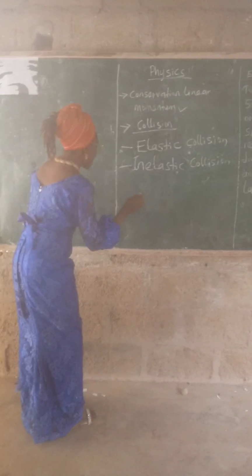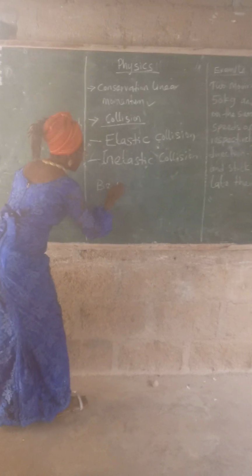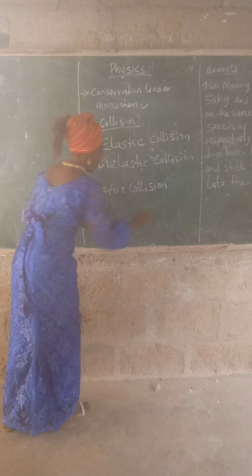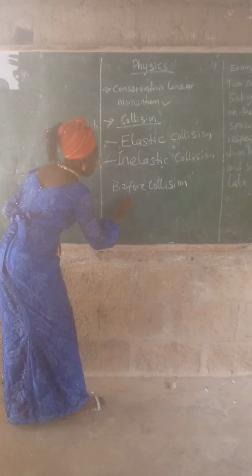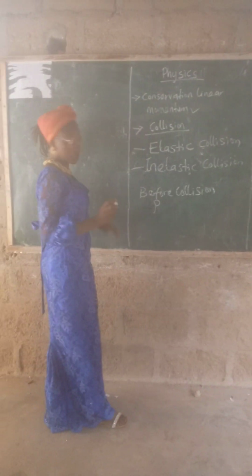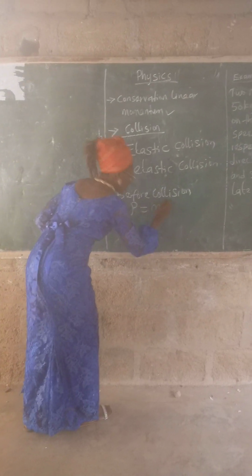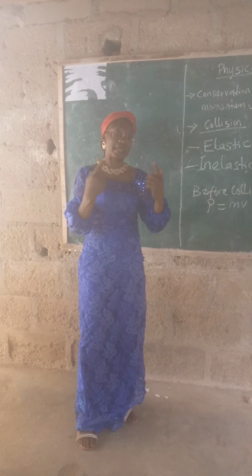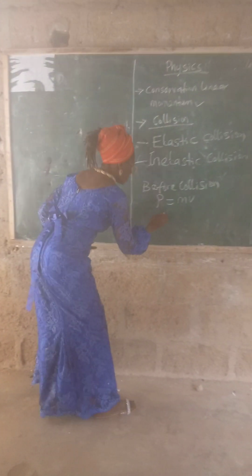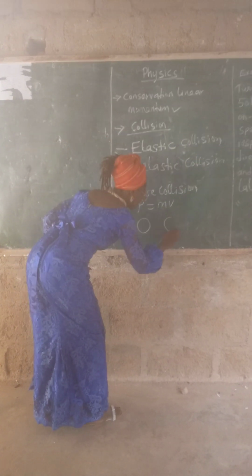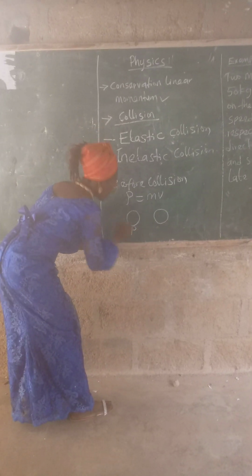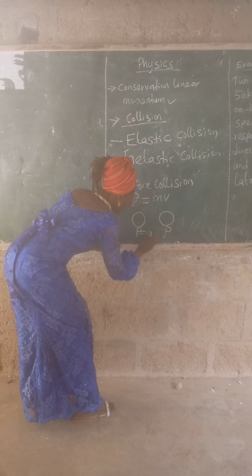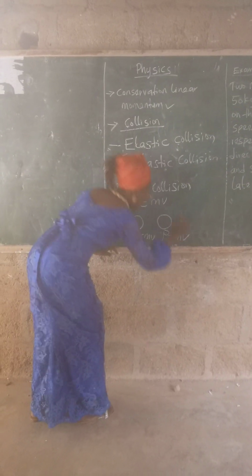So now if you have before collision, the momentum before collision, P, is equal to mv. Now we are looking at two bodies. It's not just a body, so it's not just mv, it's two bodies. So let's say this is one body, this is another body. This one is having its momentum, this one is having its momentum. Momentum is equal to mv.